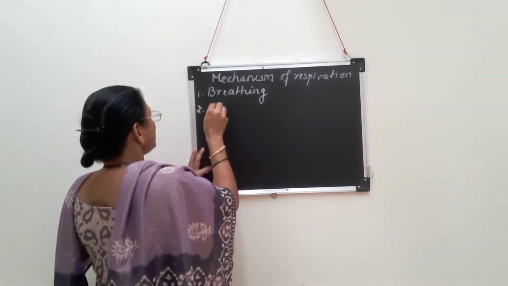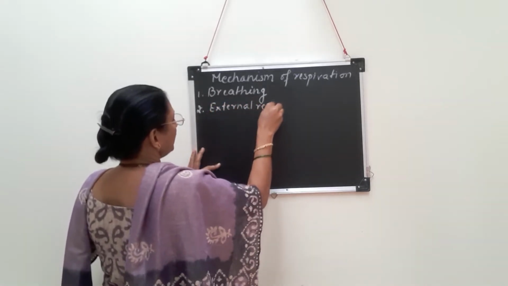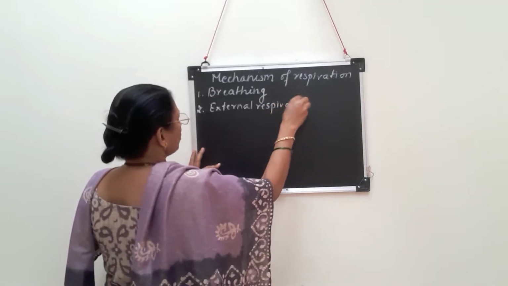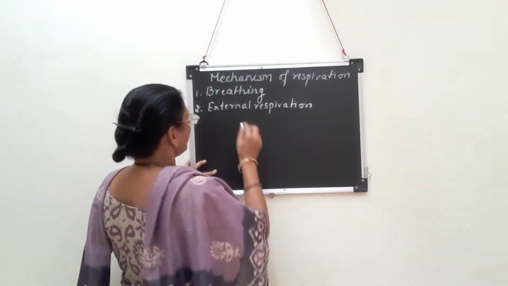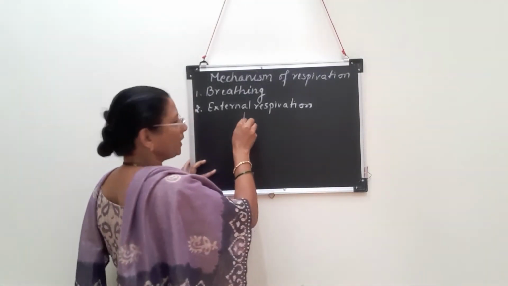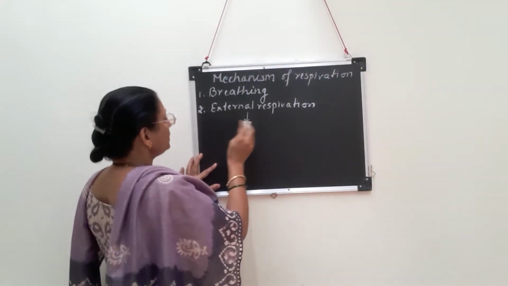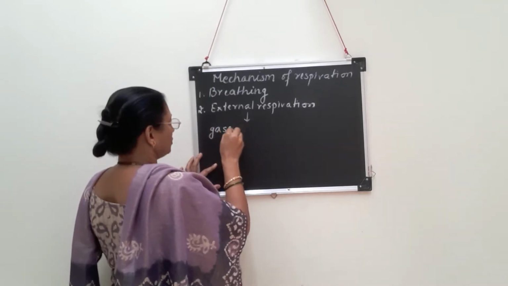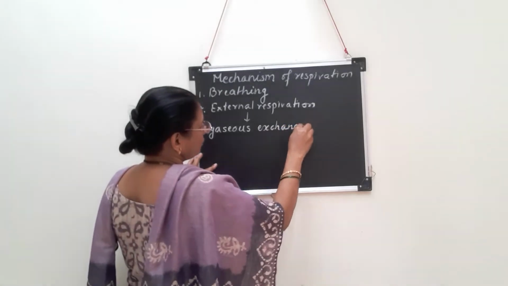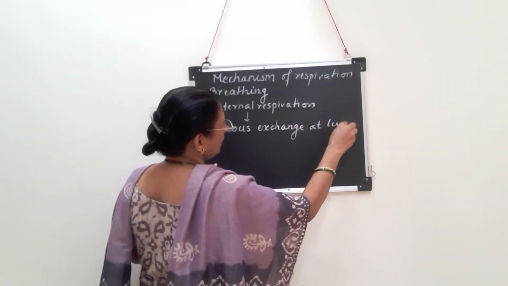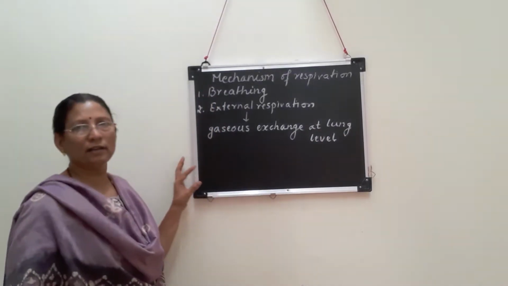Now the second part is external respiration. We are going to study in detail about the process of external respiration. What is this external respiration? Remember that external respiration is the gaseous exchange at what level? Gaseous exchange at lung level. This is the meaning of external respiration.